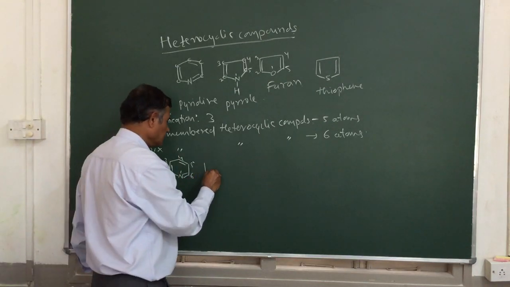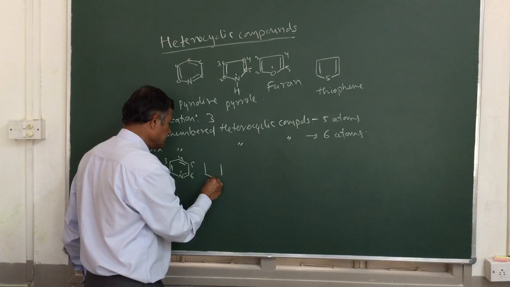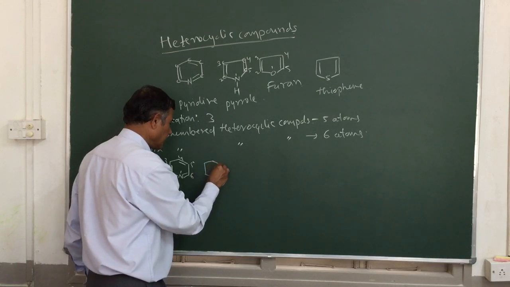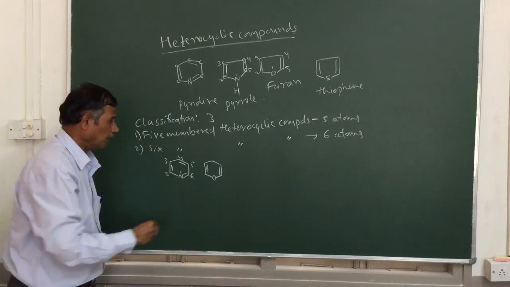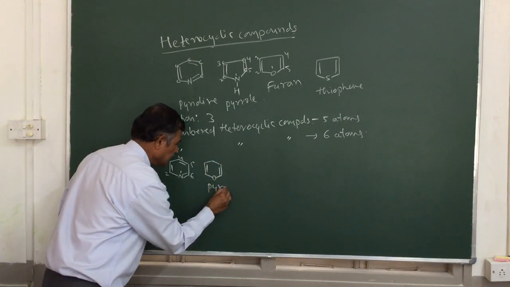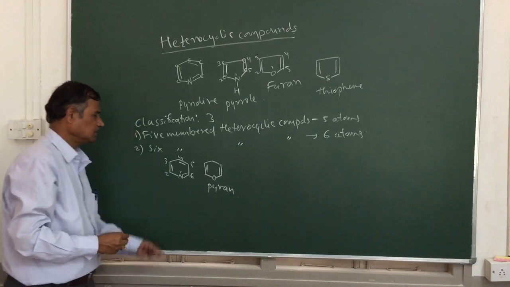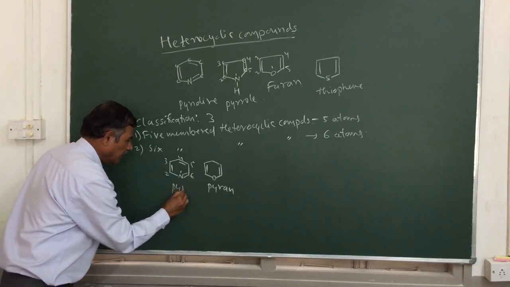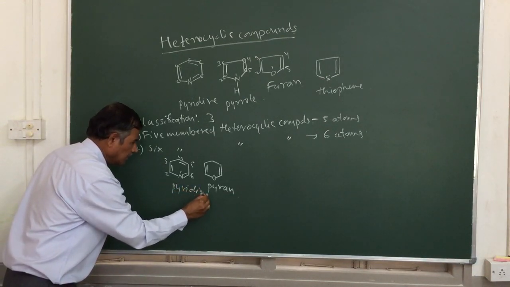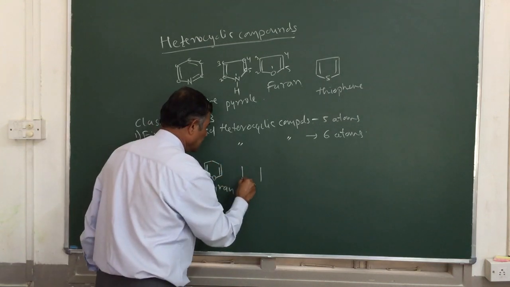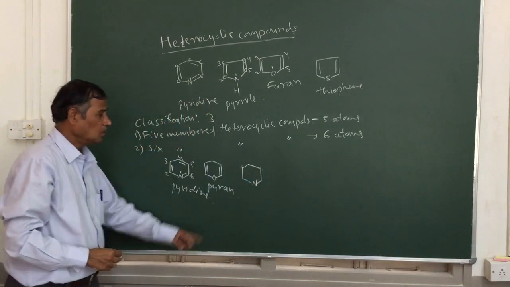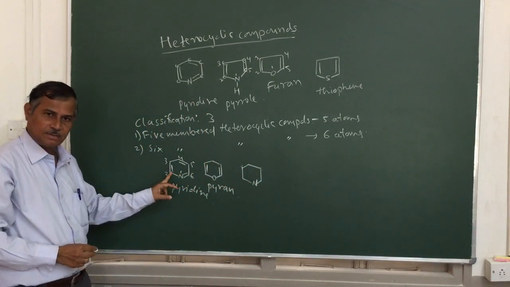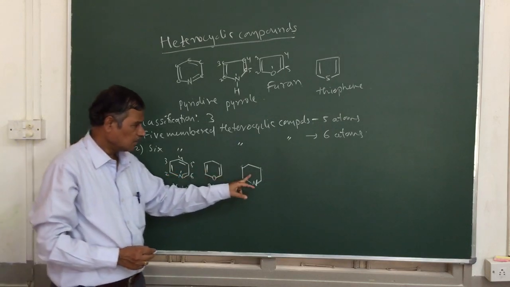So this is called pyridine. And one more example we can quote here. Here is the nitrogen, with no double bonds. In pyridine there are 3 double bonds in the ring system, but here no double bonds.